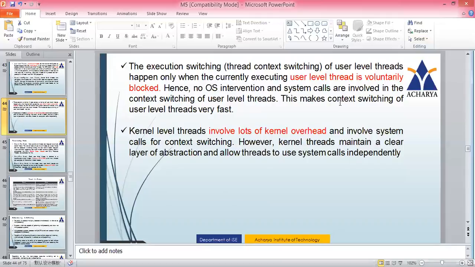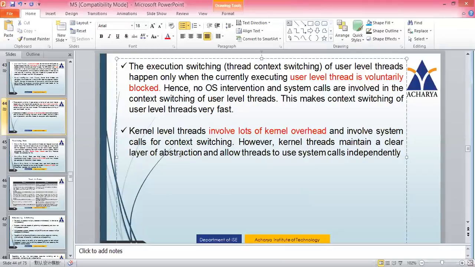Because of this, the entire process of context switching in user level threads is very fast. They are very fast. Now let's go to the next point.